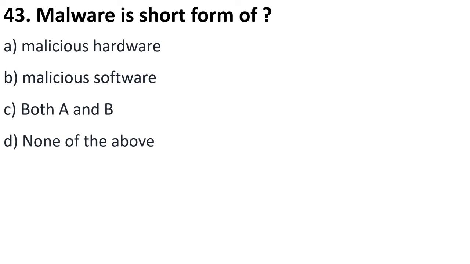Malware is a short form of what? So you might have heard of a term called software. There is also a term malware, and it is the short form for malicious software. Malicious is something that causes harm, and your virus, worm, Trojan horse, logic bomb, all these are different kinds of malware, which is the short form of malicious software.